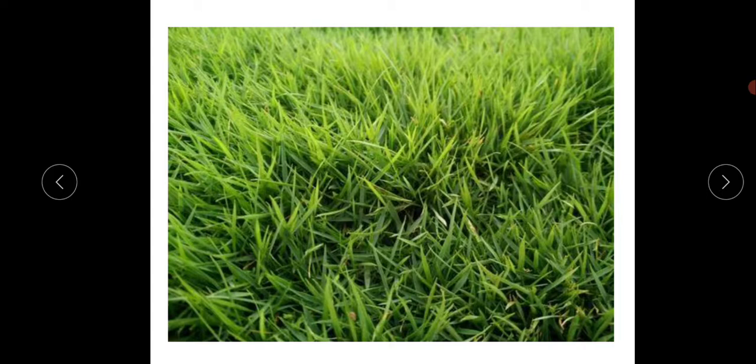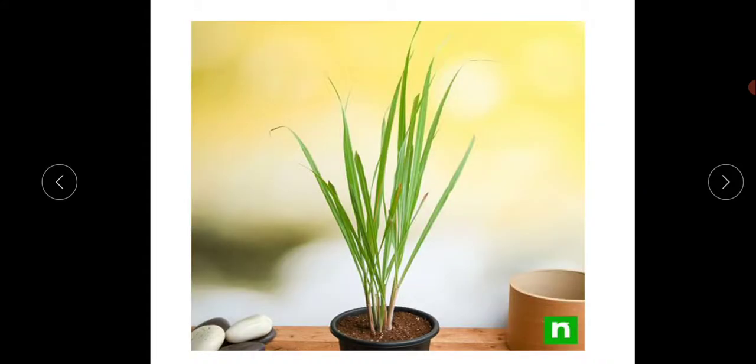They are also very weak. If you pull the grass, it comes off in our hand itself. Have you ever pulled the grass? You should not pull it, children. Okay? Next, the next example here, see. This is also a grass, but it is called lemongrass. This is also a herb.